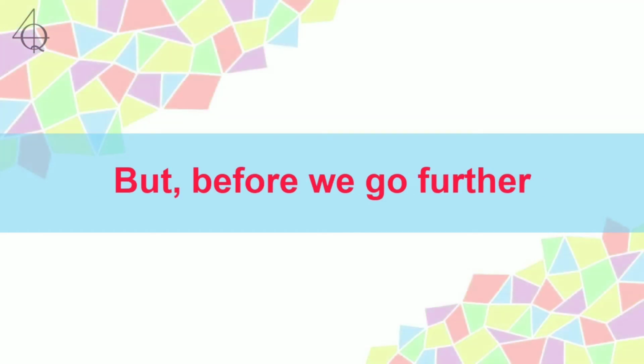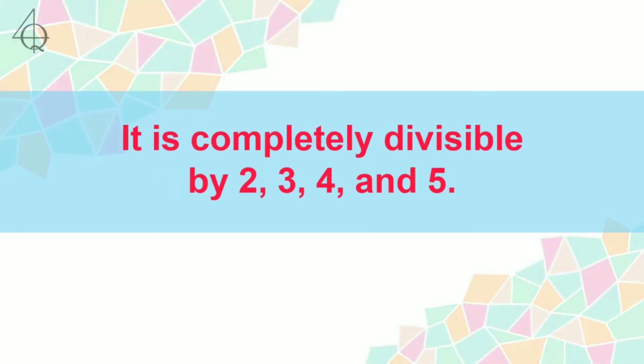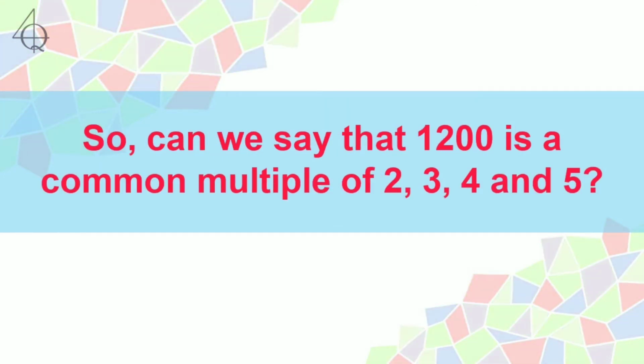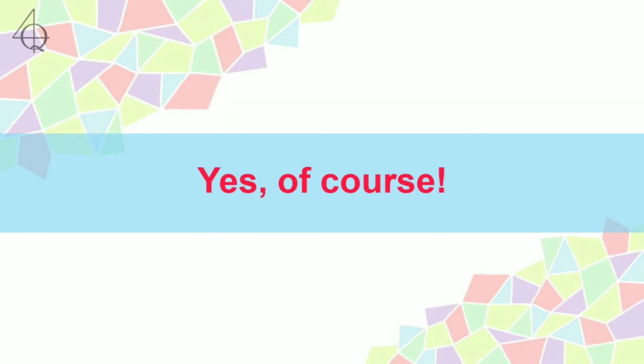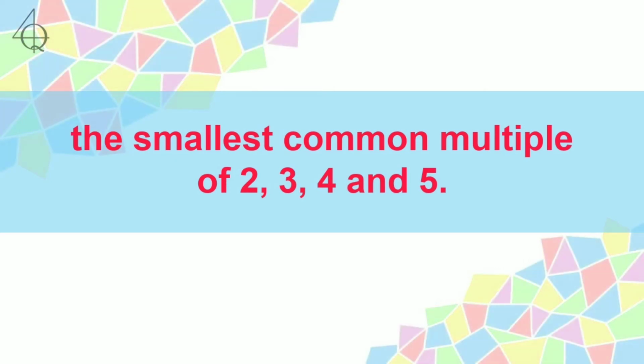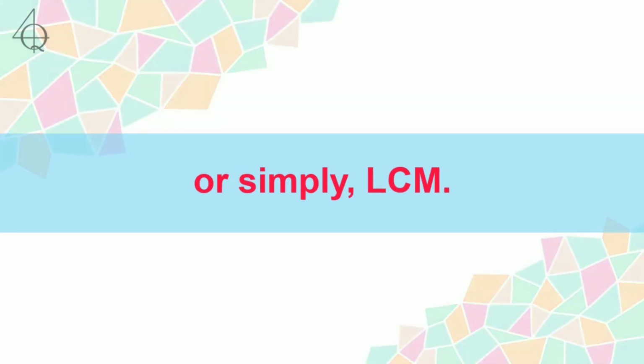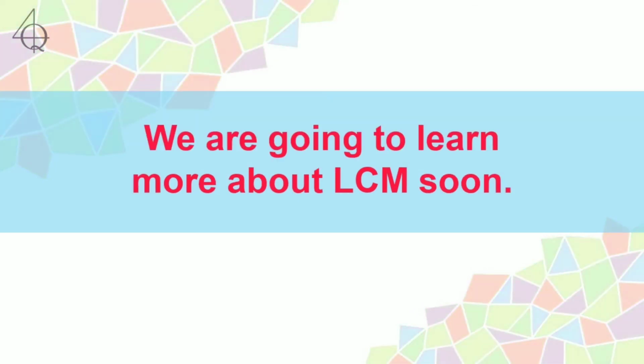But before we go further, let's consider the number 1200 again. It is completely divisible by 2, 3, 4 and 5. So can we say that 1200 is a common multiple of 2, 3, 4 and 5? Yes, of course. Our task now is to find out the smallest common multiple of 2, 3, 4 and 5. In mathematics, we call this number the least common multiple, or simply LCM. We are going to learn more about LCM soon.